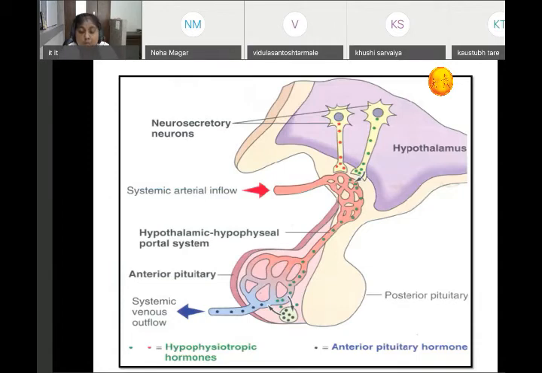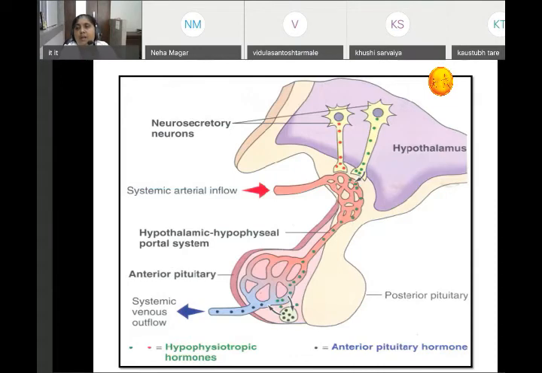Another name for growth hormone inhibitory hormone is somatostatin, and prolactin inhibitory hormone. Here you are seeing the picture. The upper part is the hypothalamus. The downward parts, this is the posterior pituitary, and there is the anterior pituitary.